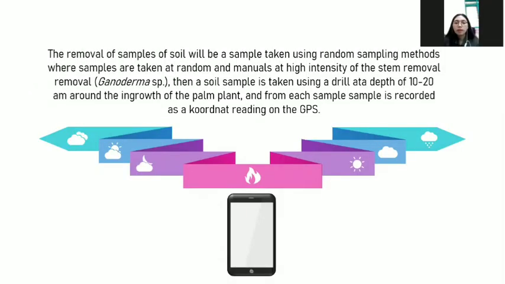Next, the removal of samples. Soil samples will be taken using random sampling methods, where samples are taken at random and manually at the intensity of the attack by Ganoderma sp. The soil sample is taken using a drill of the palm plant and from each sample, the GPS location is recorded.